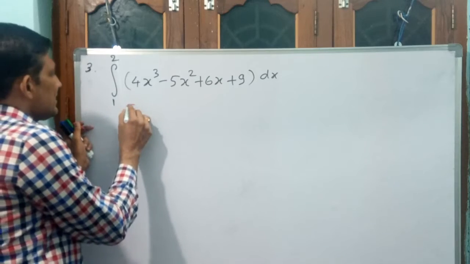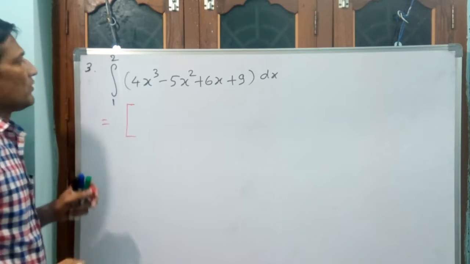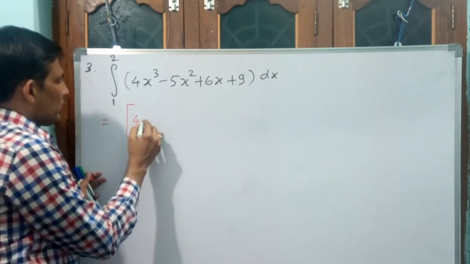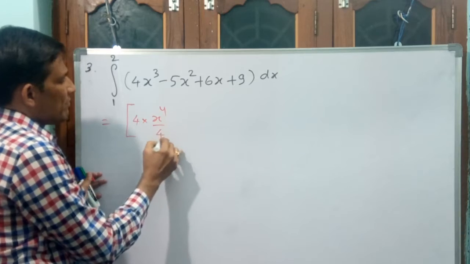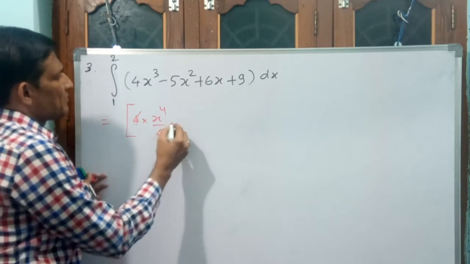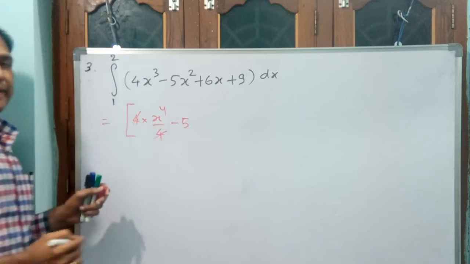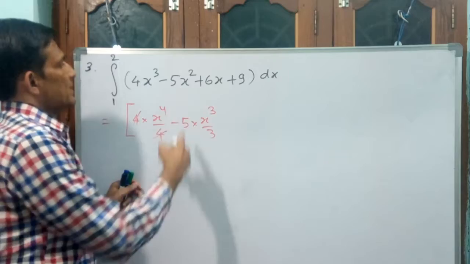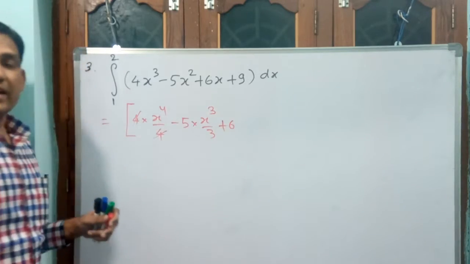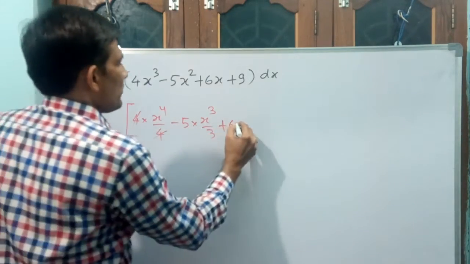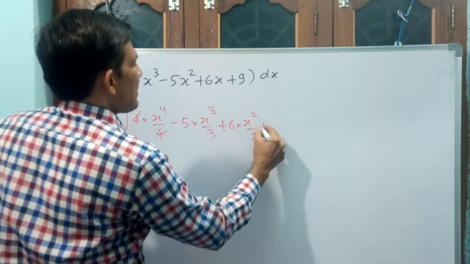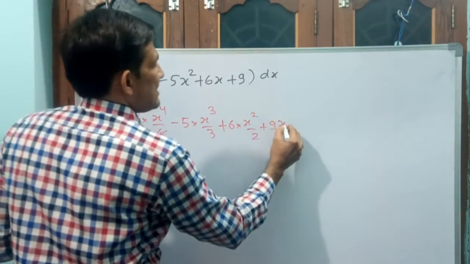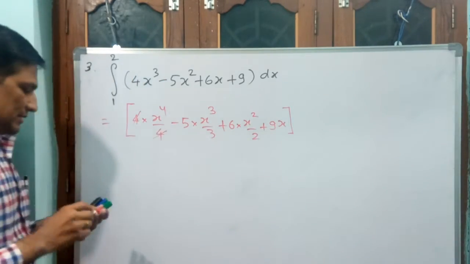I am putting a bracket. That is equal to, see, 4, integral x cube, x to the power of 4 by 4, x to the power of 4 divided by 4, this 4 will get cancelled, we will see afterwards, minus 5, integral x square, x cube by 3, no cancellation, plus 6 integral x dx, x square by 2, plus 9 integral 9 dx, 9x, close.